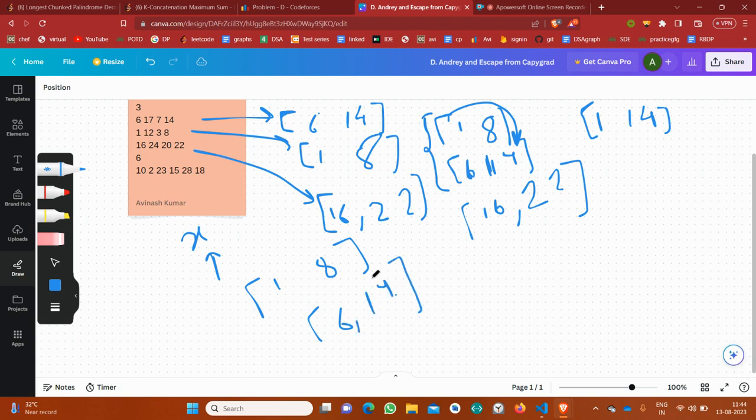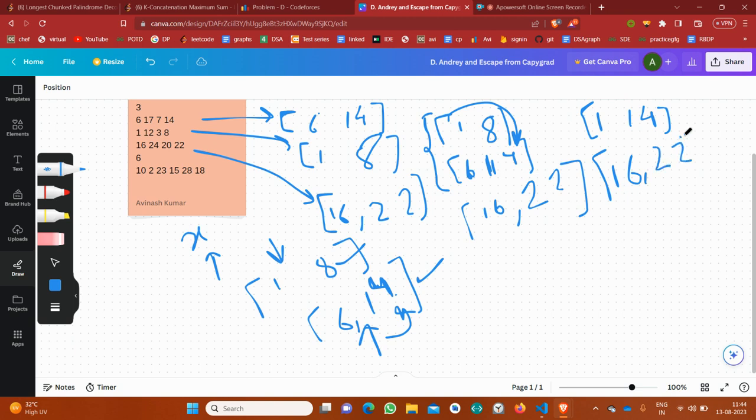So what I can say is that if it is a portal, obviously I can teleport to any point within it. So I can teleport to a maximum of 14. And suppose I am at this portal, I am using this portal, so the maximum I can go to is 8. And since 8 lies in this portal, again I can go to 14. That's why I said that I will just merge them, all the portals which can be merged.